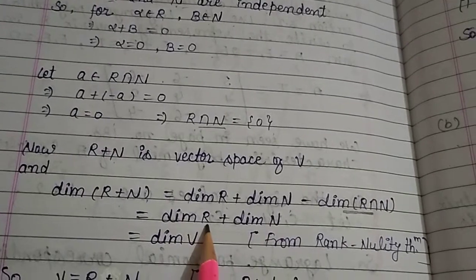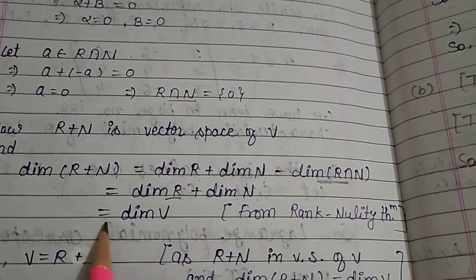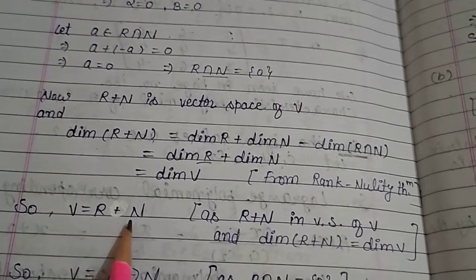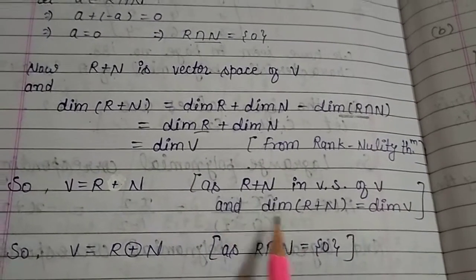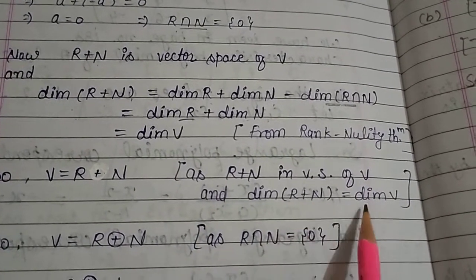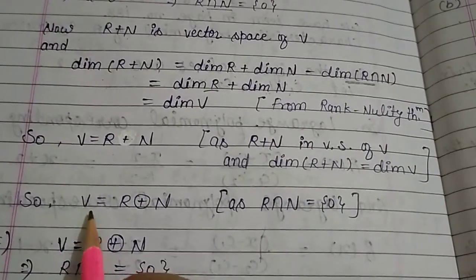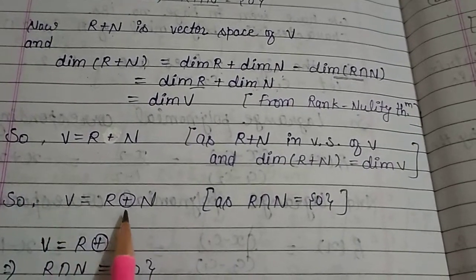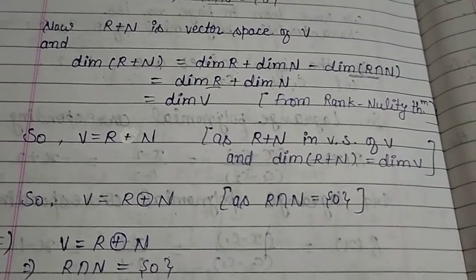Then dimension of R plus dimension of N equals dimension of V, from the rank nullity theorem. So R plus N is a subspace of V and dimension of R plus N equals dimension of V, then V equals R plus N. And also we say that V equals R direct sum N, because R intersection N equals 0.